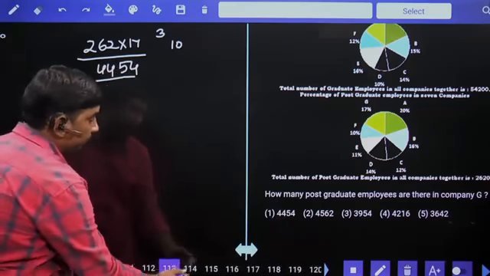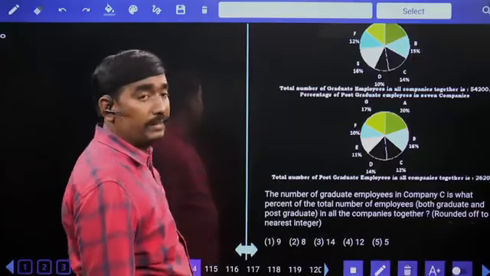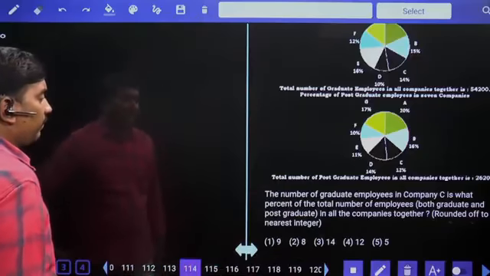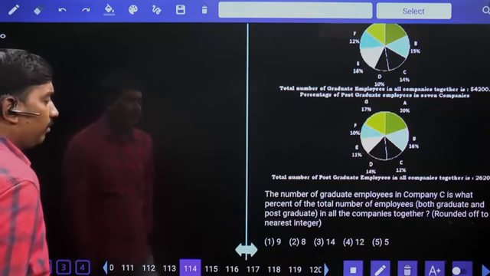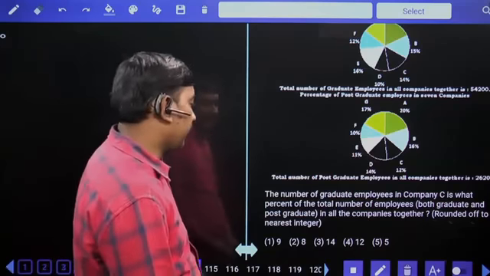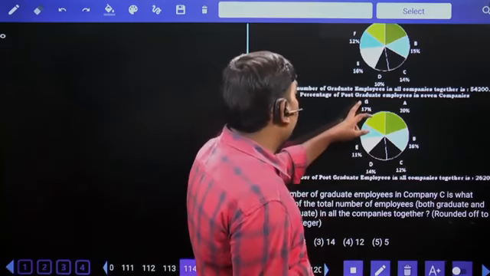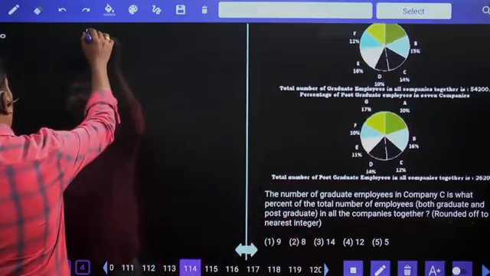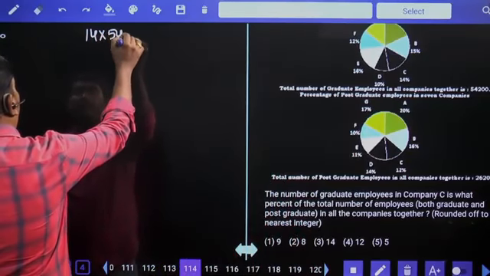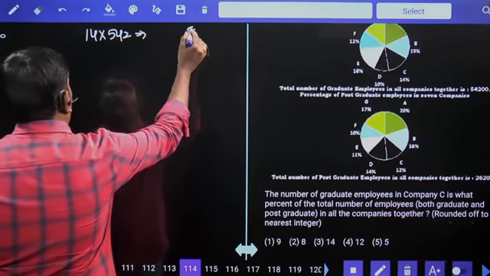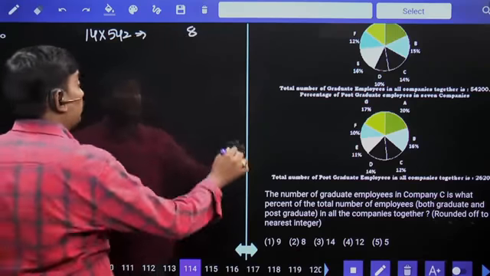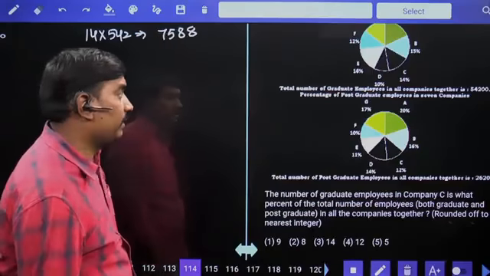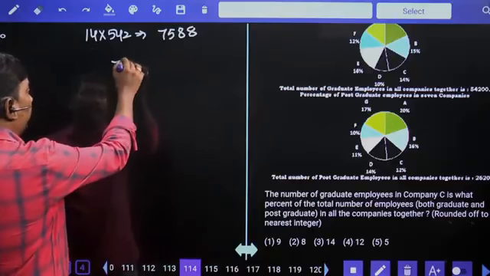Next. The number of graduate employees in company C is what percentage of total number of employees in all the companies together? Graduate employees in company C, 14%, 1% value 542. 14% value means 14 into 542. 14 2s are 28. 14 4s are 56 plus 2, 58. 70 plus 5, 75. These are the graduate employees in company C, 7,588.